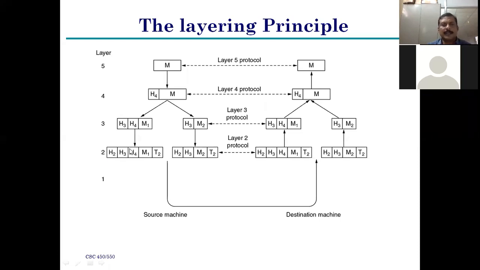We will see this kind of information next, right? So here this is H2, because this is layer 2. That's why the layer 2 header is added to the upcoming data, that is H3, H4, M, and T2. T2 means trailer 2, right, of this layer. At the same time the trailer of this format is added. So header and trailer are added.